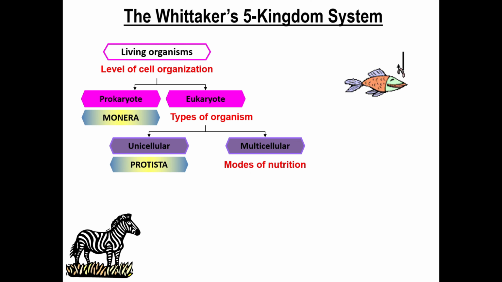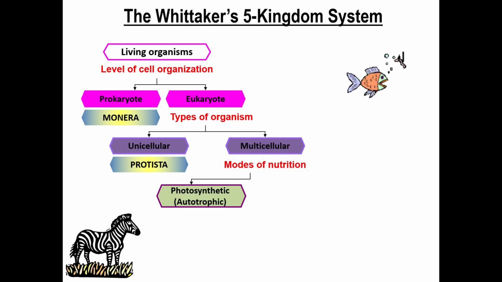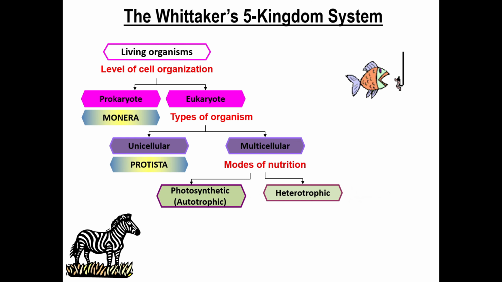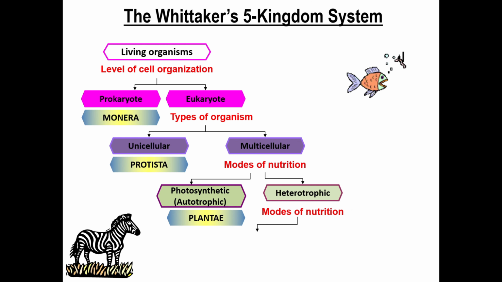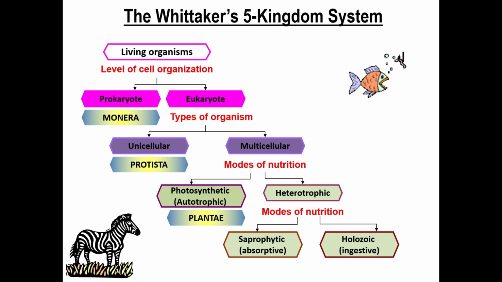So modes of nutrition divides into photosynthetic or autotrophic and heterotrophic. All eukaryote organisms, which are multicellular and can produce their own food by undergoing photosynthesis, are classified under kingdom Plantae, while the other eukaryote, multicellular organisms, which cannot produce their own food, continue to be classified into specific kingdoms based on how they obtain the food. It's either by saprophytic or holozoic.